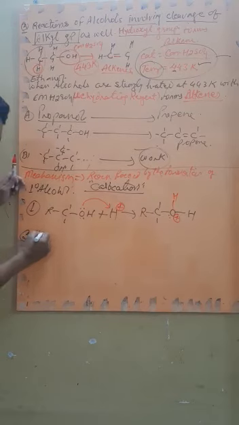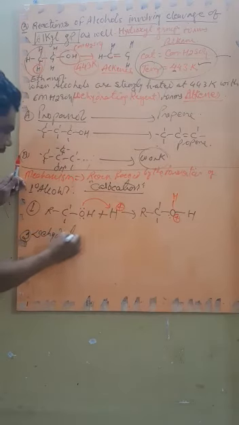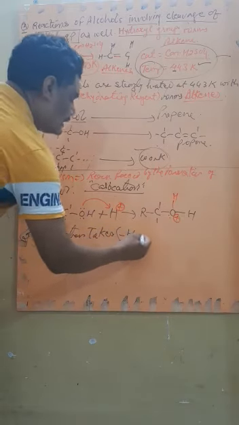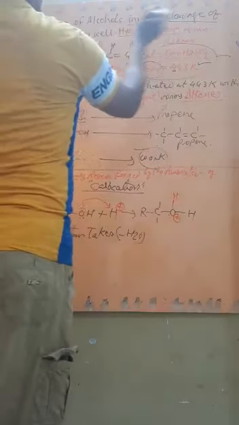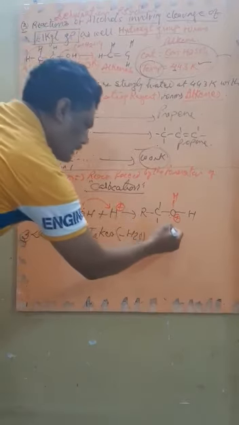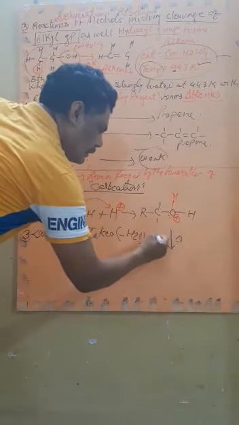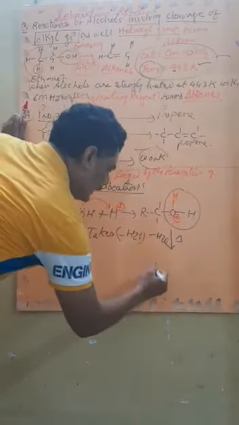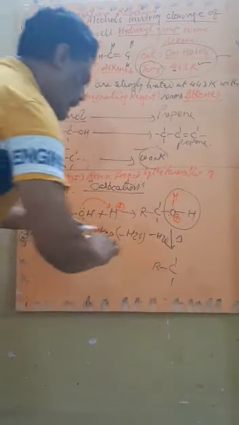In the second step, dehydration takes place. Dehydration means removal of water, that is minus H2O. So this reaction is also termed the dehydration reaction. We can write here the heading dehydration reaction. So dehydration takes place, meaning this compound on heating loses H2O, forming RCH2, and now there will be a cation. So that becomes the carbocation.